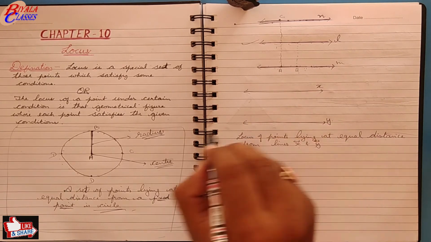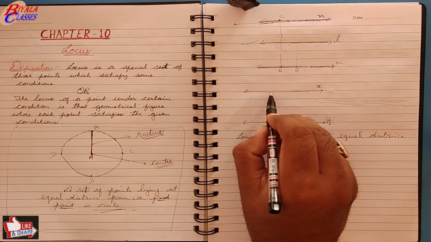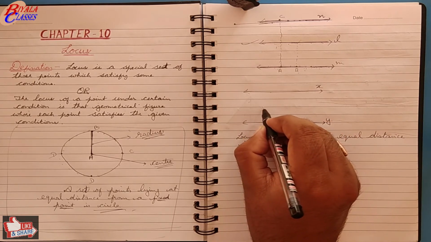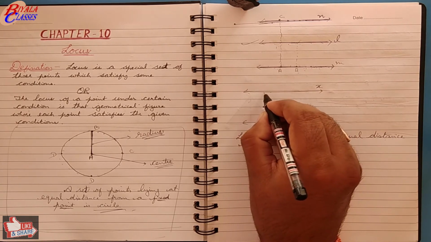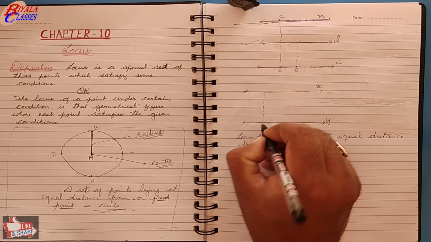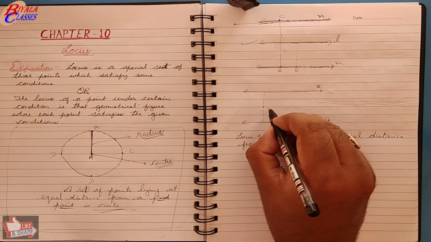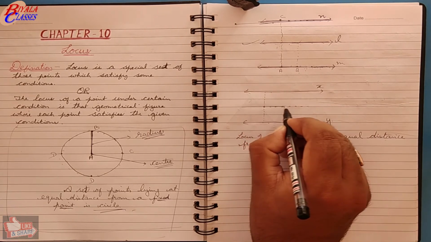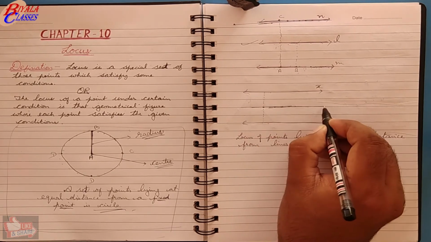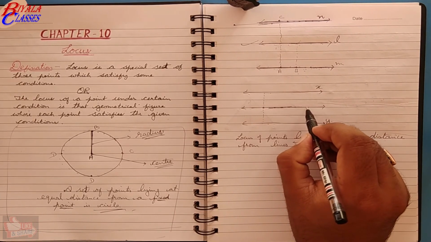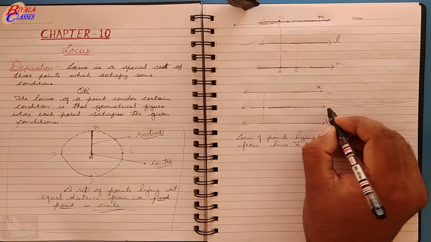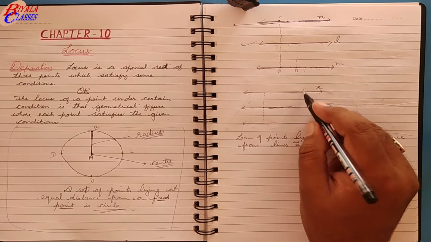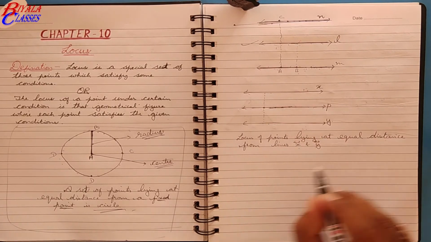So if you take a point, that point must be at equal distance from X and it should also be at equal distance from line Y. So where will it lie? It will lie somewhere in between these two, so that the condition is fulfilled. Similarly, the other points will be lying in between these two lines, and again what you will get? You will get a line, and you will see that this line, say you call it as line P. Now this line is again parallel to both the lines X and Y.